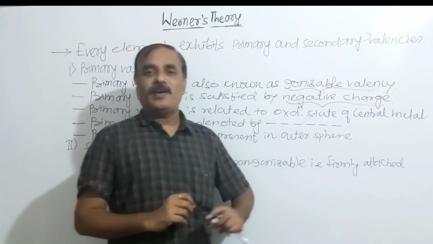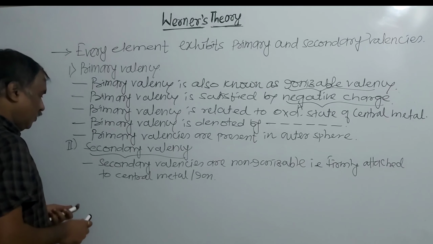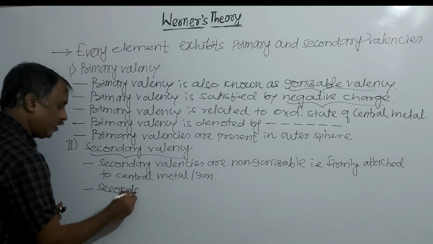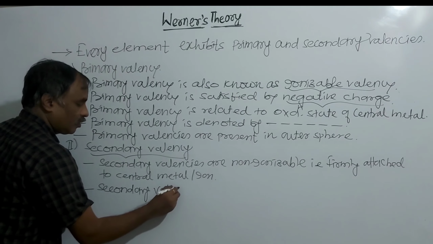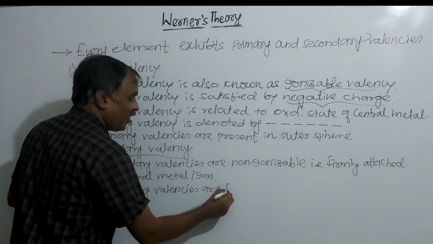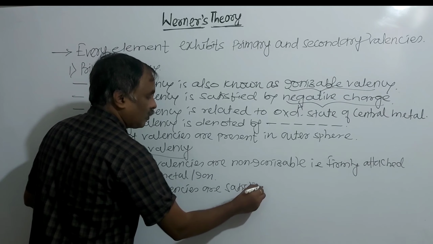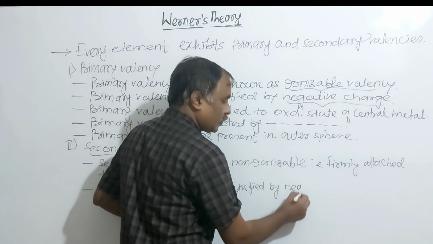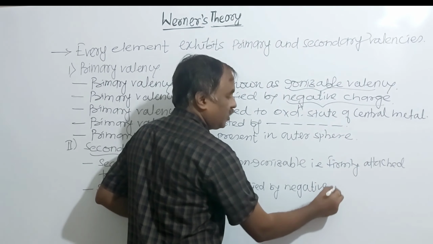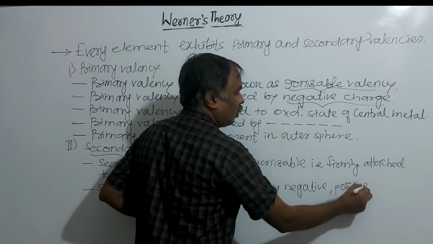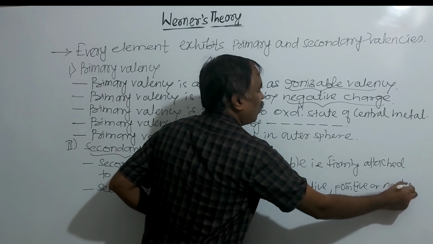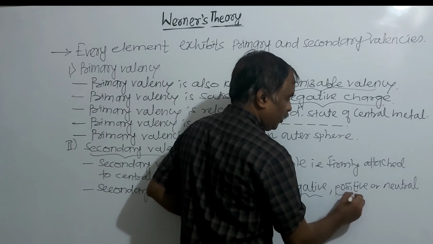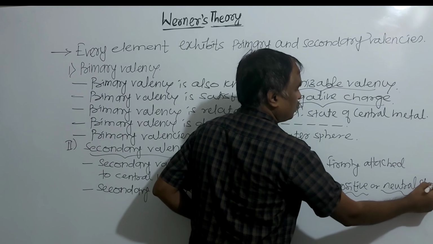Primary valencies are characterized by negative charge. Then what about secondary valencies? Secondary valencies are satisfied by negative, positive, or neutral charge.